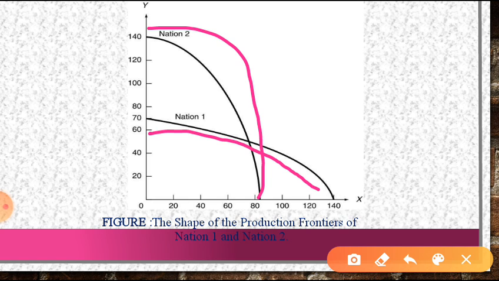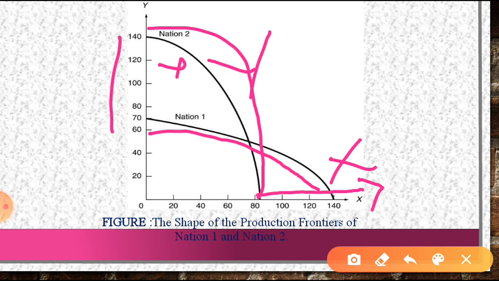So suppose nation 1 is producing product X and nation 2 is producing product Y. Due to the comparative cost and the factor endowment, nation 1 will produce this much extra product to export to nation 2, and there is production of Y in this quantity to export to nation 1.